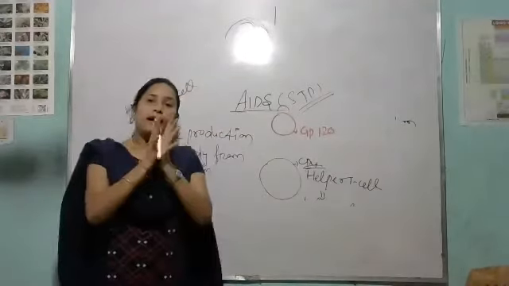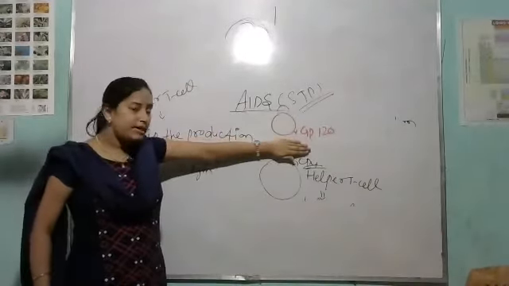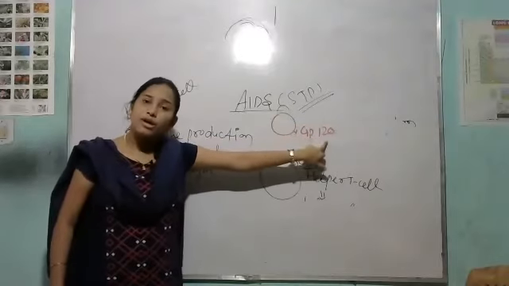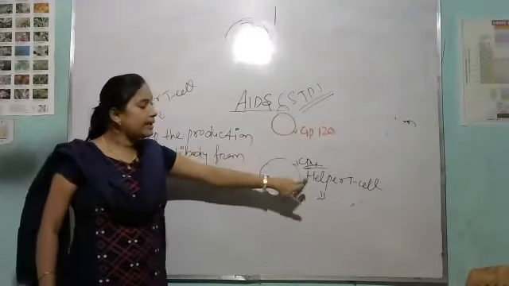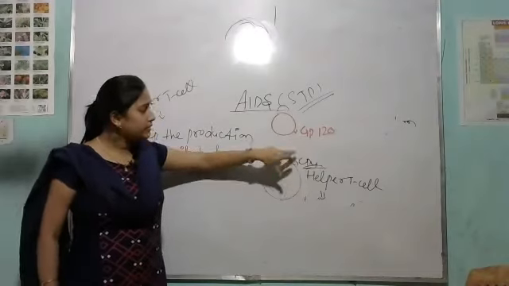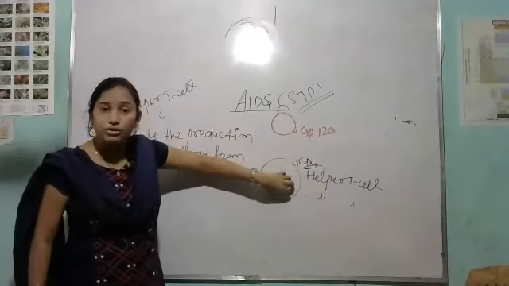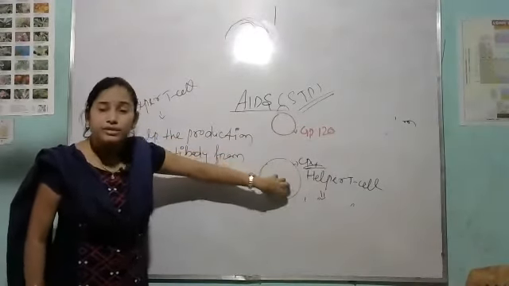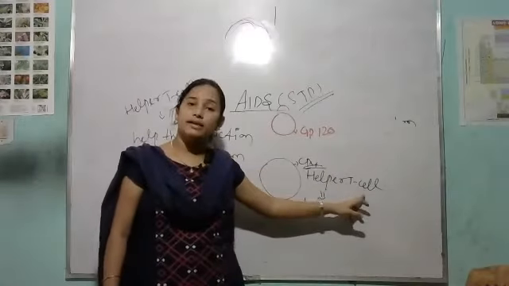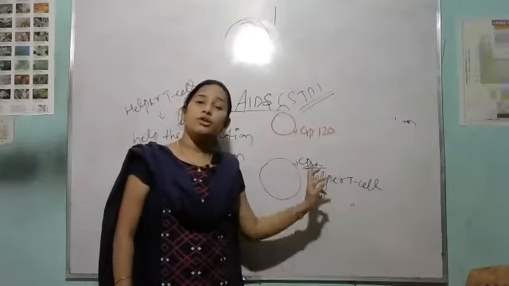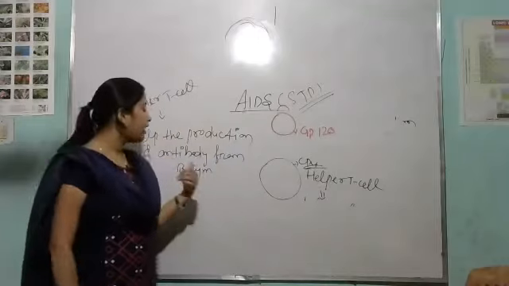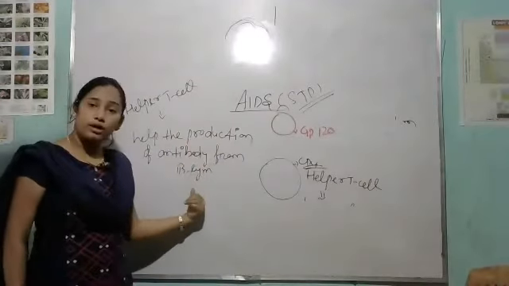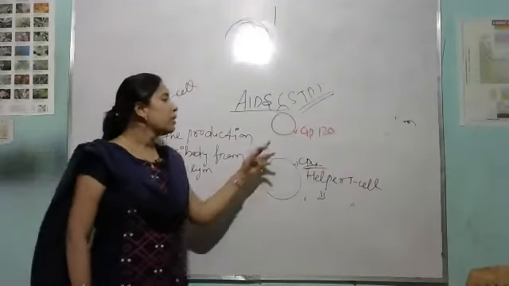In AIDS disease, suppose this is the virus having the protein GP120. When it attacks and enters the host, it first comes in contact with the helper T cell. You know the function of the helper T cell is to help in the production of antibody from B lymphocytes. Clear?